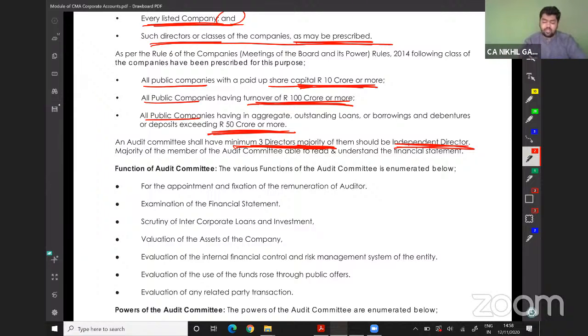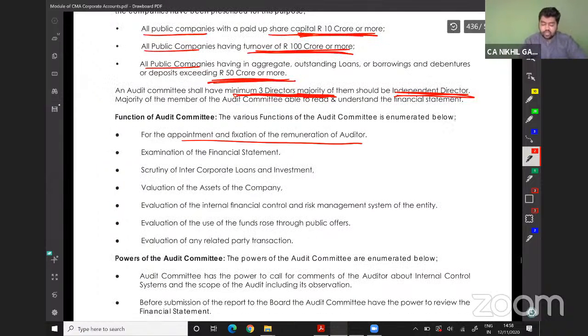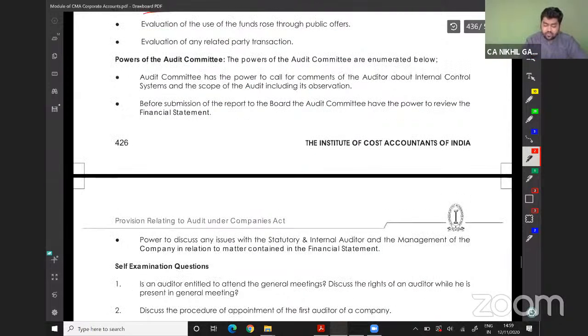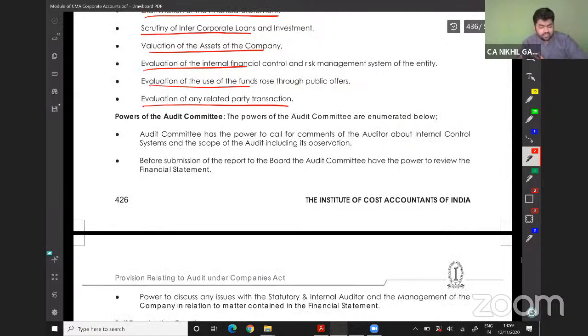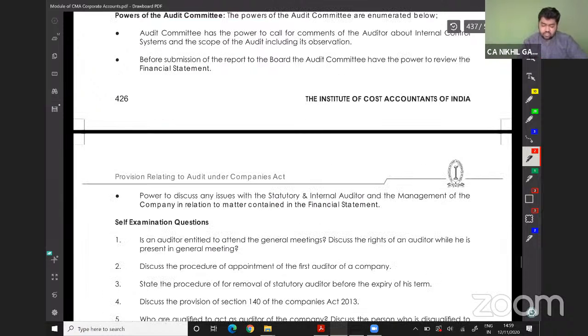Functions of an audit committee: to recommend appointment, fixation of the auditor's remuneration, examination of the financial statements, scrutiny of intercorporate loans, valuation of assets of the company, evaluation of internal control, evaluation of the use of funds, and evaluation of any related party transactions. Power of the audit committee. So we can read this as well.